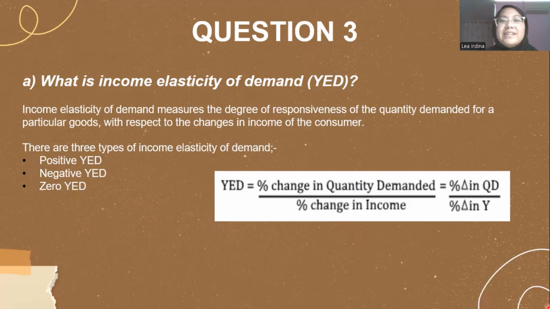Assalamualaikum. My name is Nurin Liadina Binti Yaakob and I will be explaining question 3. So A, what is income elasticity of demand? Income elasticity of demand measures the degree of responsiveness of the quantity demanded for a particular good with respect to changes in the income of the consumer. In income elasticity of demand, there are three types: positive income, negative income, and zero income. To find income elasticity of demand, the formula is the percentage change in quantity demanded divided by the percentage change in income.